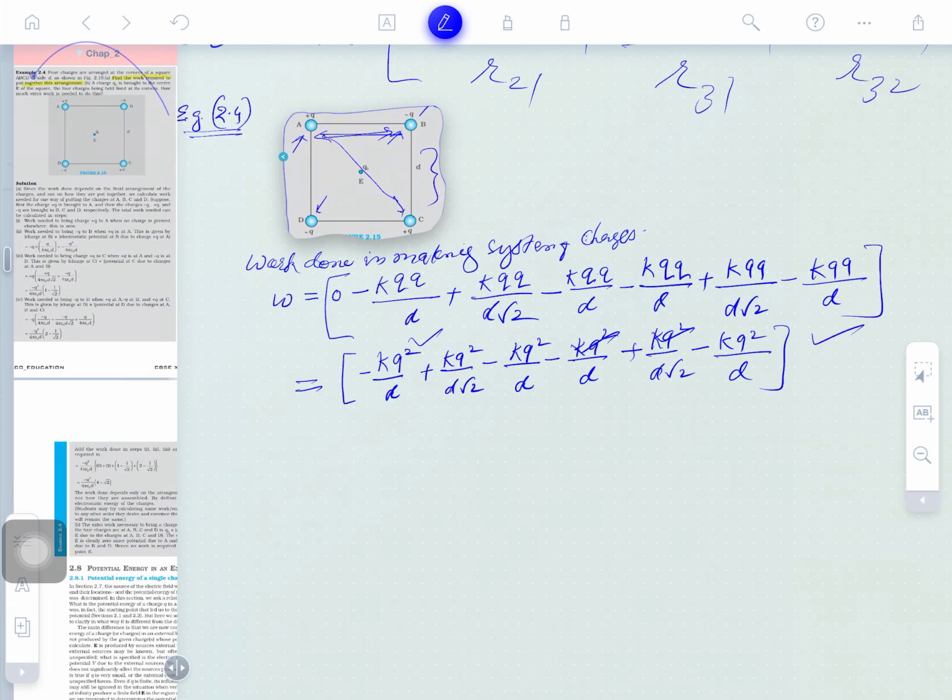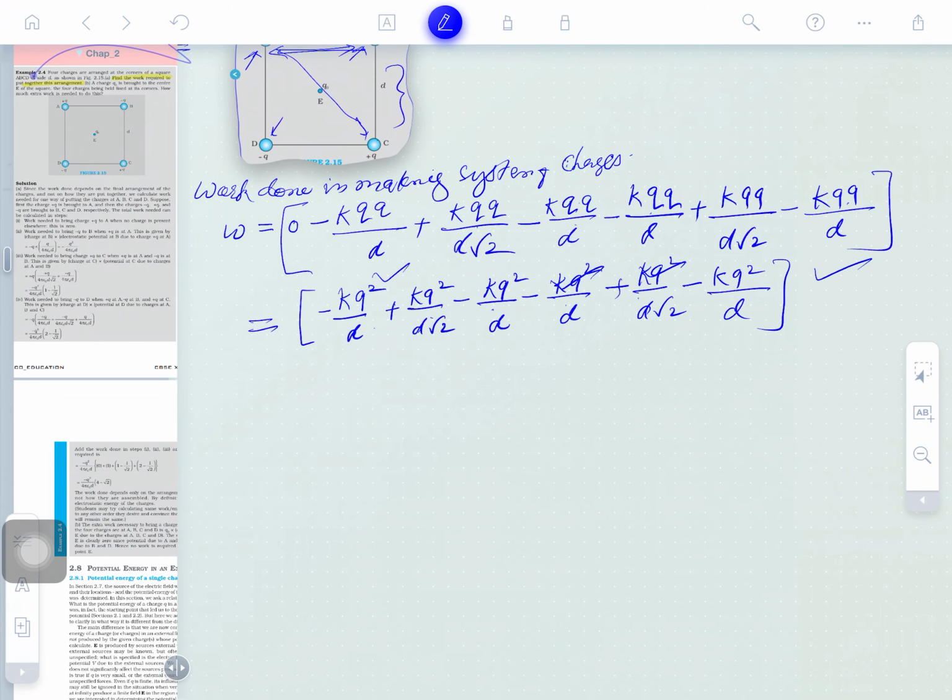Check the terms here: 1 2 3 4 5 6, 1 2 3 4 5 6. So you may see here what type of expression there is.